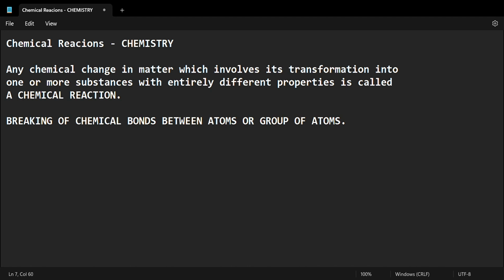Chemical reactions are represented by chemical equations.